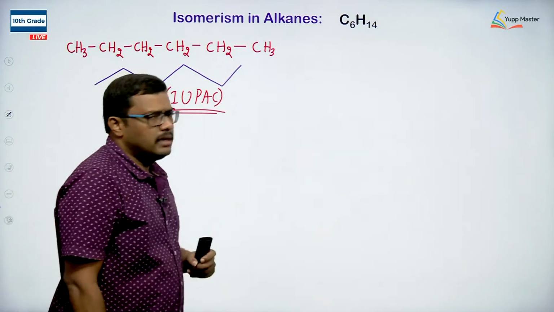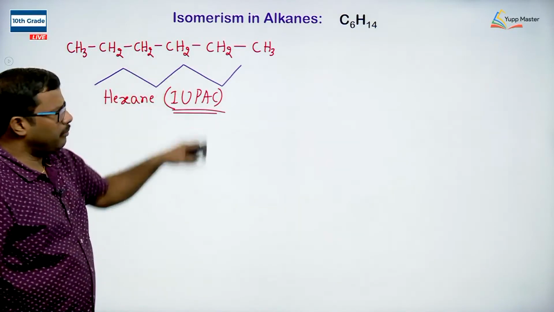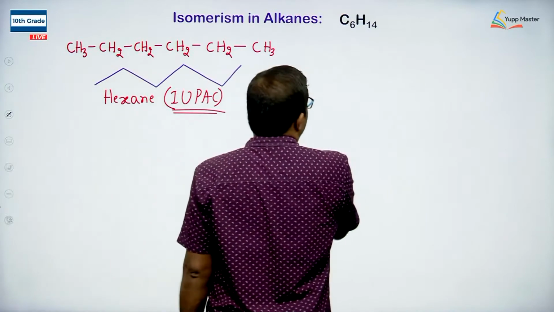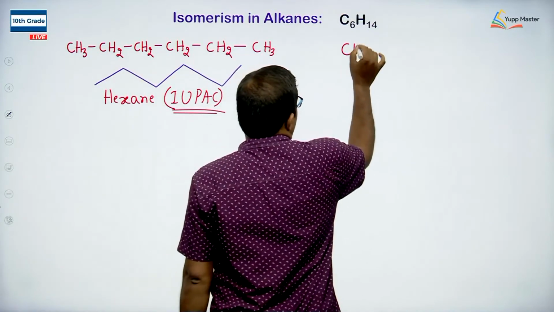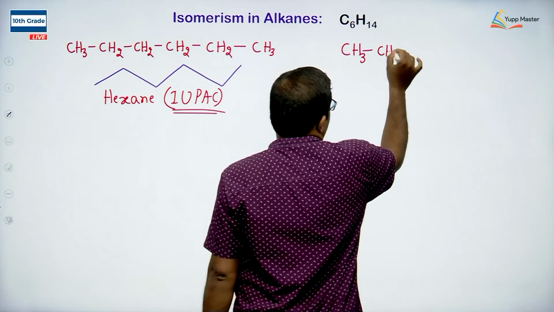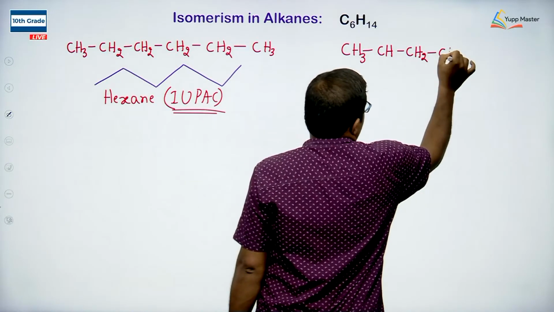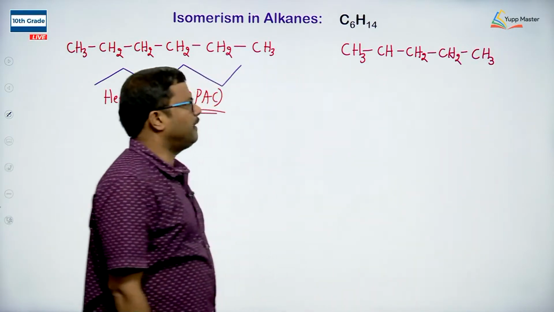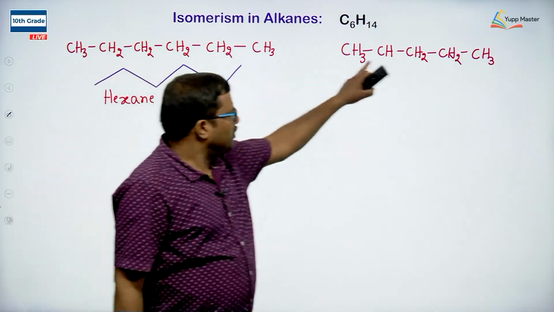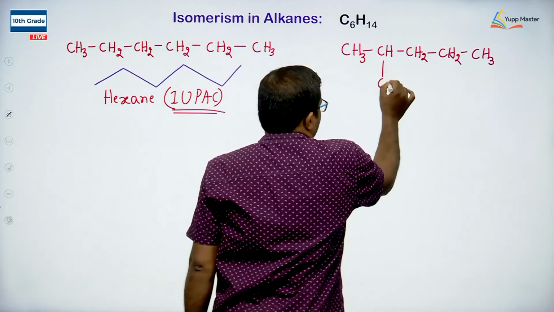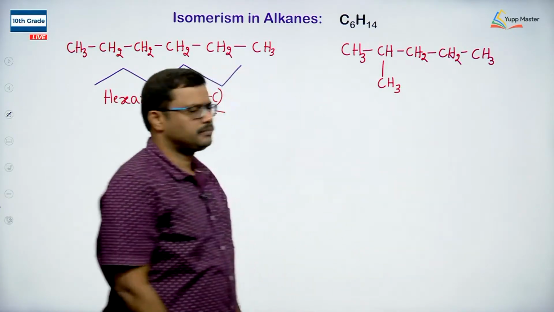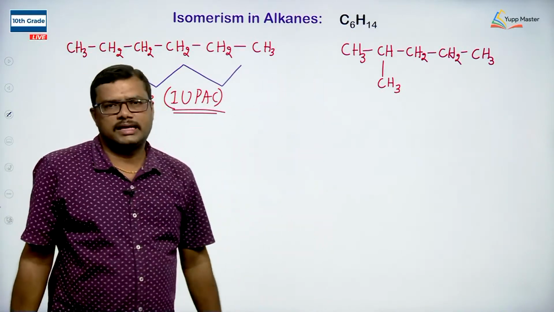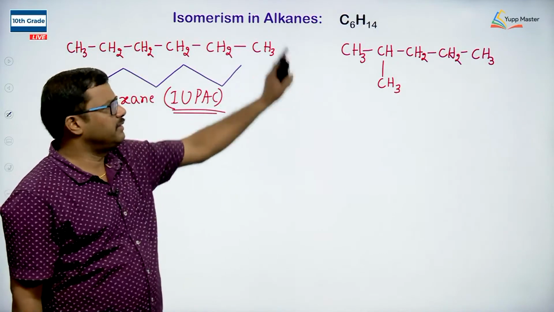Okay. Right. Now I will take 5 carbons in a straight chain and 1 carbon as a substituent. Let me see how many different fashions I can arrange these 5 carbons: CH3, CH, CH2, CH2, CH3. Okay. I have taken 5 carbons in a straight chain, 1 carbon as a substituent. Look at the total number of carbon atoms, 6 only. Total number of hydrogen atoms, 14. It is satisfying the formula.